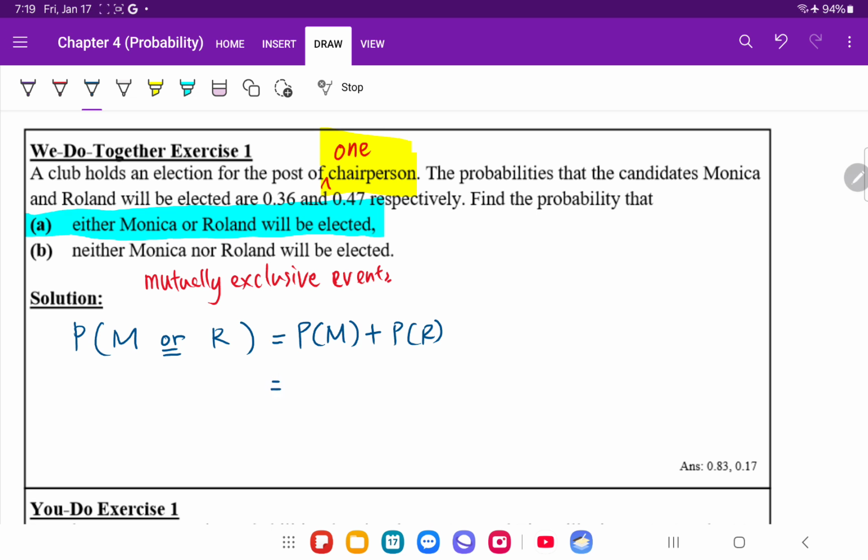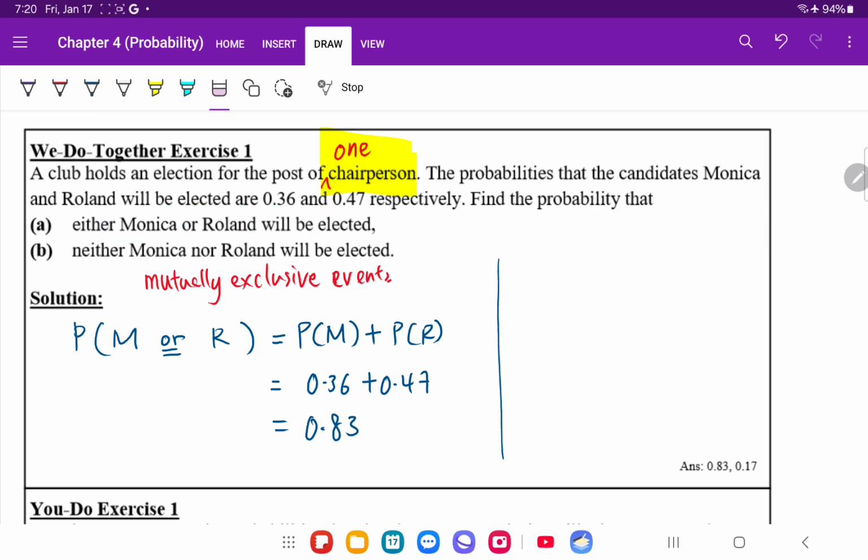And to calculate it out, I would take the 0.36 plus the 0.47, and the resulting probability is 0.83. Now, on the other hand, what is the probability that neither of them wins? That means somebody else wins. Probability that neither Monica wins nor Roland wins is 1 whole subtract 0.83, and that will be 0.17.